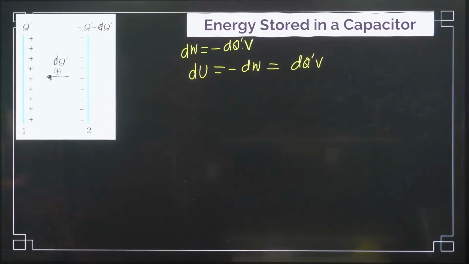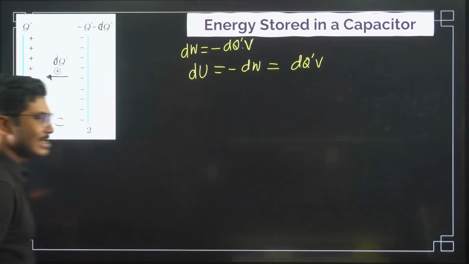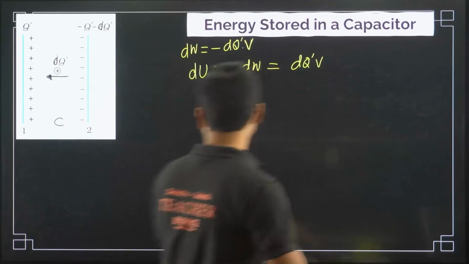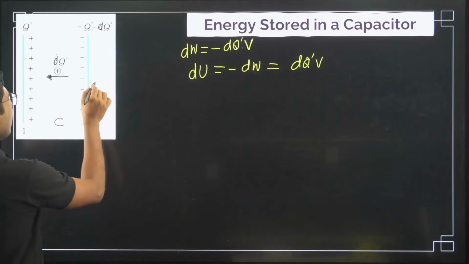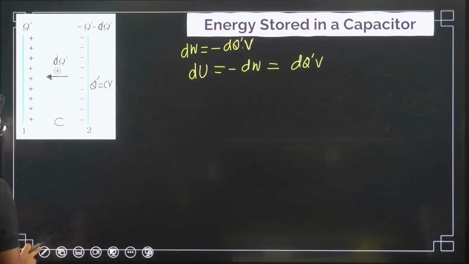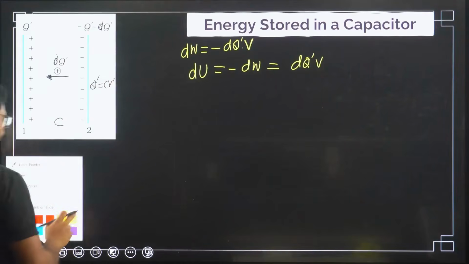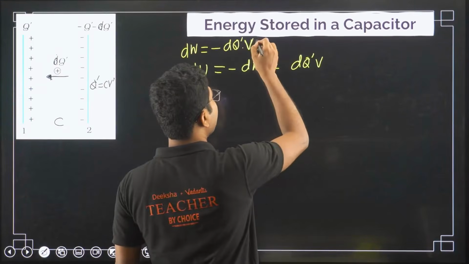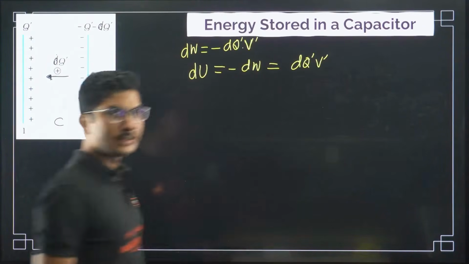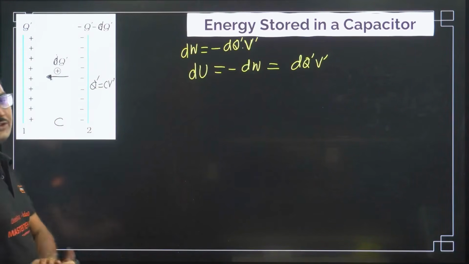Okay. Now if the capacitance of the capacitor is C, then we know that Q dash equals CV, and for convenience, let me denote it V dash so that you don't get confused later on. This is an intermediate voltage, that's why I'm writing V dash. So Q dash equals C into V dash.